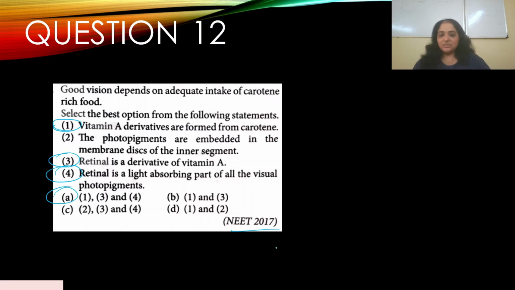Now if you notice, this appeared in NEET 2017, which is quite recent. But like let's say statement 2 is not specifically mentioned in NCERT. Okay, so you need to know this in more detail. And we'll come to that. So your answer is A, but the main part is the discussion, right? Let's go to the discussion.